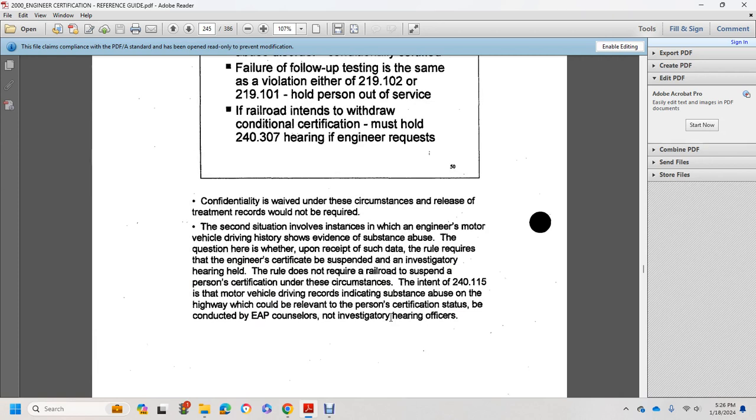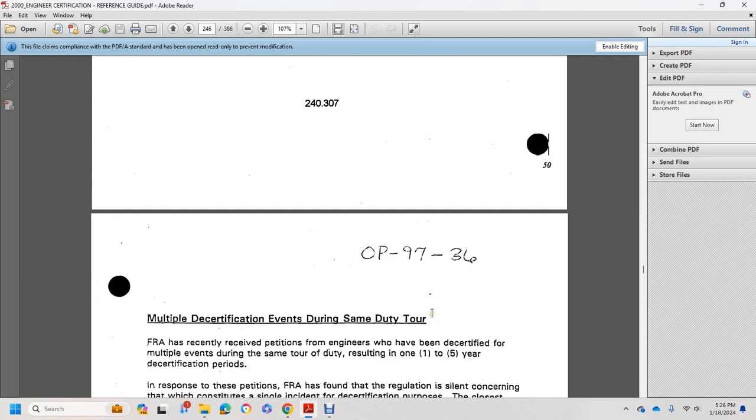The second situation involves an engineer's motor vehicle driving history showing evidence of substance abuse, raising the question of whether, upon receipt of such data, the rules require the engineer's certification to be suspended for an investigative hearing. However, the rule does not require the railroad to suspend a person's certificate under these circumstances, under 240.115. Motor vehicle driving records indicating substance abuse on the highway could be relevant to the person's certification status, for the conduct of the EAP and the non-investigating hearing officers.